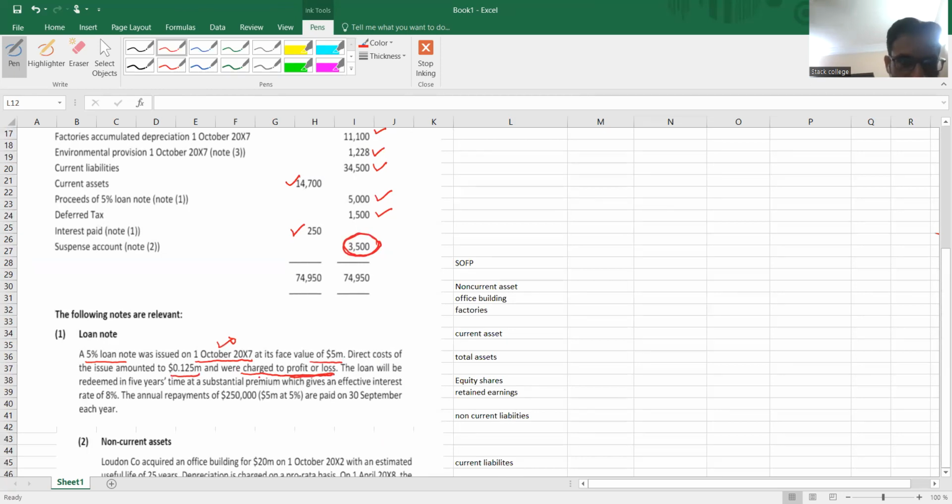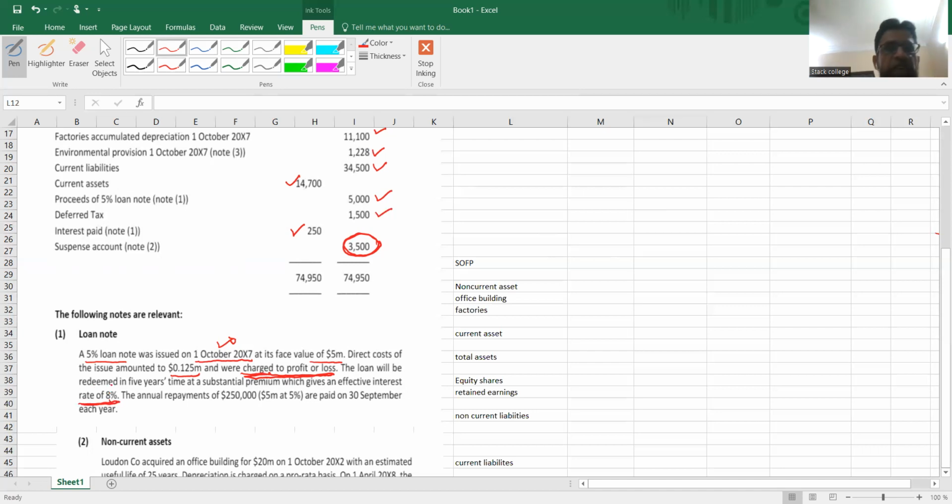Now, this is the mistake. Whenever there is an issue cost related to loan stock, it would be netted off from the issue price, rather than being charged in profit and loss account. So we need to adjust this 0.125 million. The loan will be redeemed in 5 years' time at a substantial premium that gives an effective interest rate of 8%.